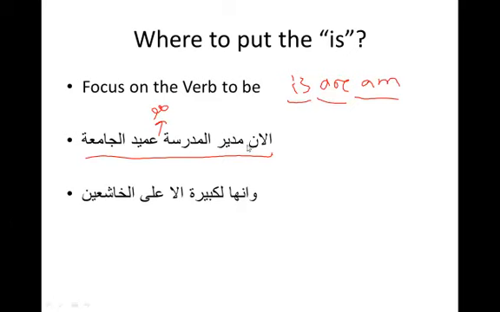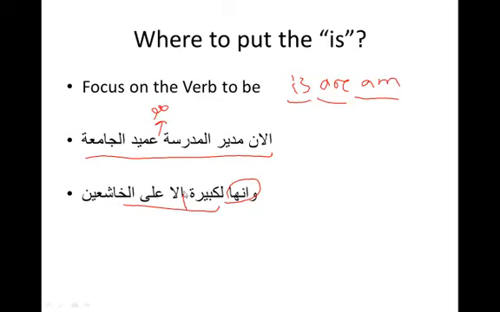You put: now principal is school? No, that doesn't make any sense. Principal of school. Dean is college? No, that doesn't make sense either. So when your whole sentence is made of just ism, you have to know where to put the is. وَإِنَّهَا لَكَبِيرَةٌ إِلَّا عَلَى الْخَاشِعِينَ. Where do you put the is? This is the last ayah that we had today. Indeed, it big. It is big, right? So this is mubtada. This is khabar. لَكَبِيرَةٌ إِلَّا عَلَى الْخَاشِعِينَ.